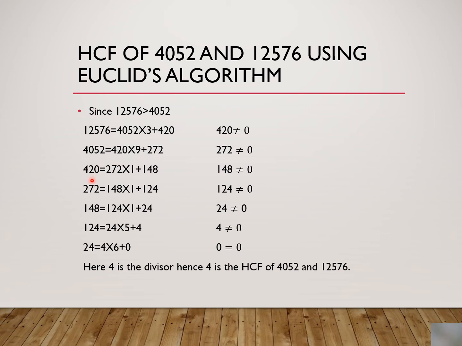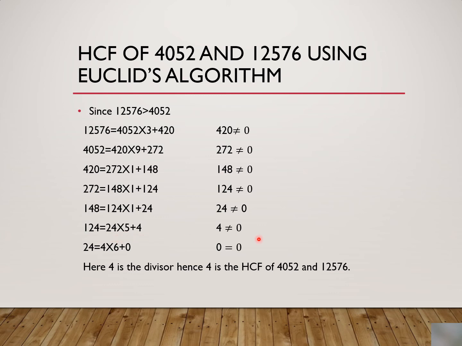Then we are taking 420 equal to 272 into 1 plus 148. Again remainder is not equal to 0. Then the last divisor 272 equal to 148 into 1 plus 124. Again the remainder is not 0. Then 148 is equal to 124 into 1 plus 24. Remainder is again not 0. Then 124 equal to 24 into 5 plus 4.